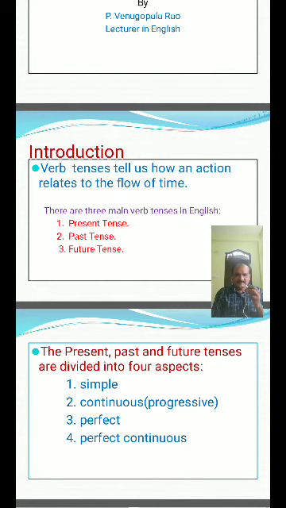The present, past and future tenses are each divided into 4 aspects. One is simple, second is continuous, third is perfect, and fourth is perfect continuous. Continuous is nothing but progressive.